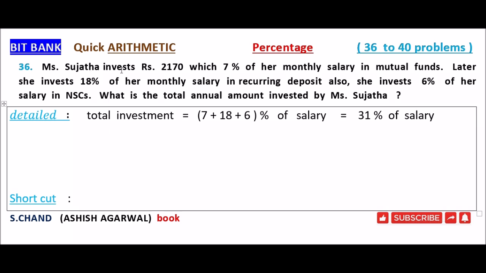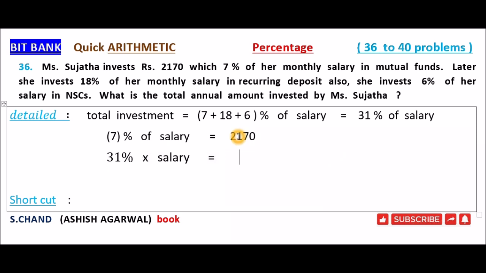Now, Miss Sujata invests 2,170 rupees, which is 7% of her monthly salary, in mutual funds. If 7% of salary is equal to 2170, then what is 31% of monthly salary? Total investment.